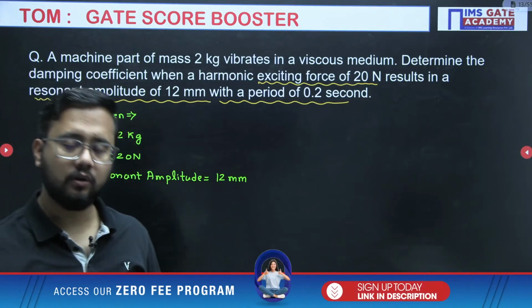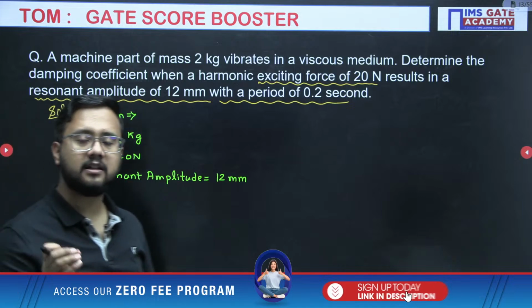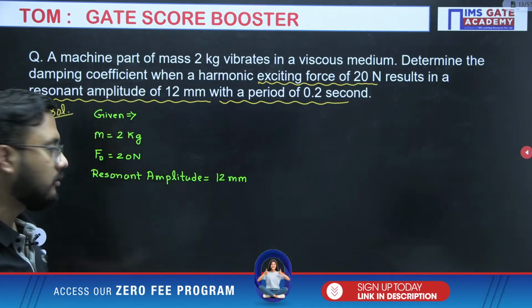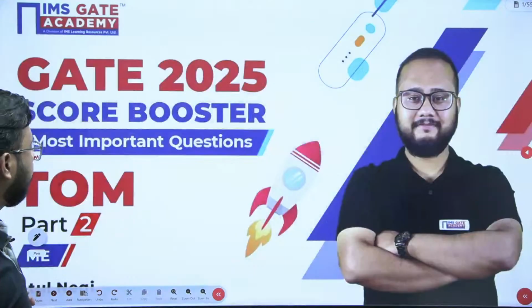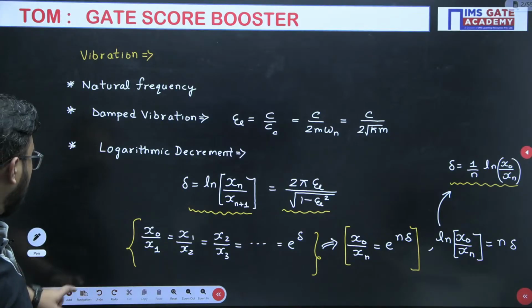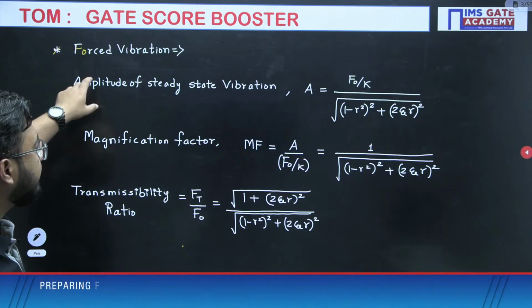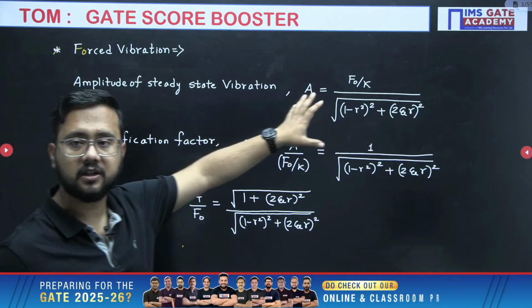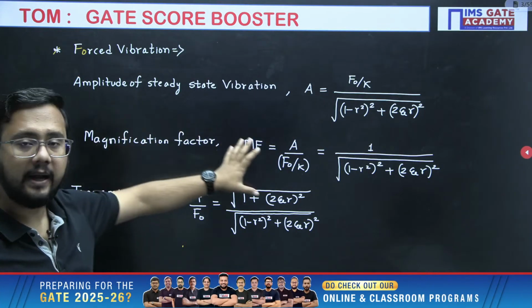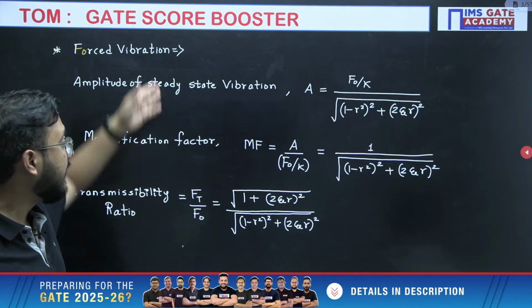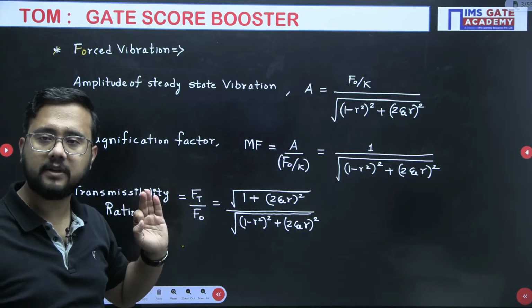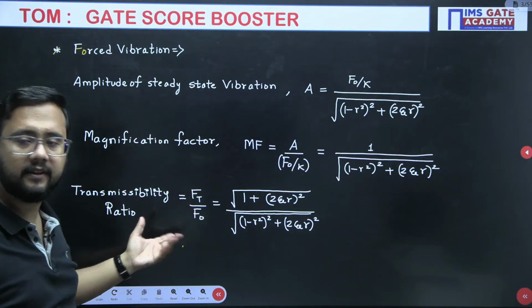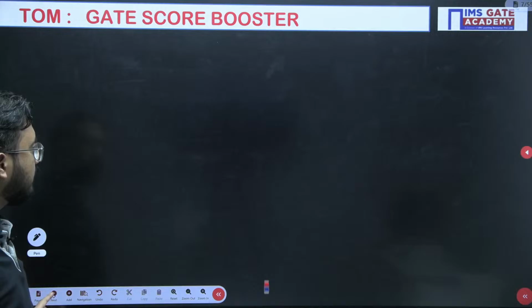Aditya, no need to worry. In forced vibration, there are a few things that we need to look at. Specifically in forced vibration, three things: amplitude of steady state vibration, magnification factor, and transmissibility ratio. These three things you need to focus. That's it. In entire forced vibration case, these are the three things. Right. Now look at the question here.